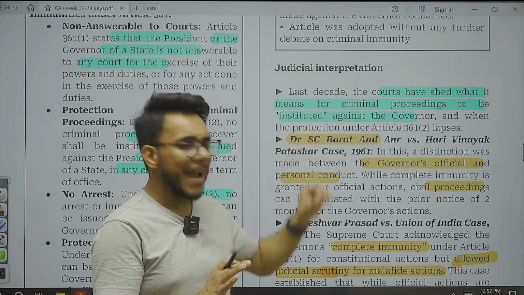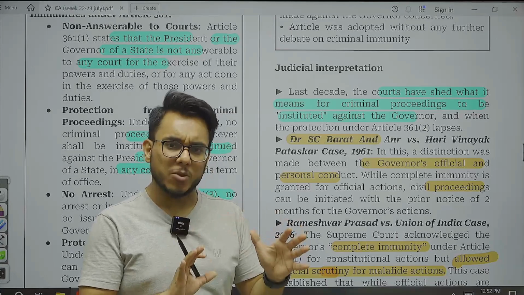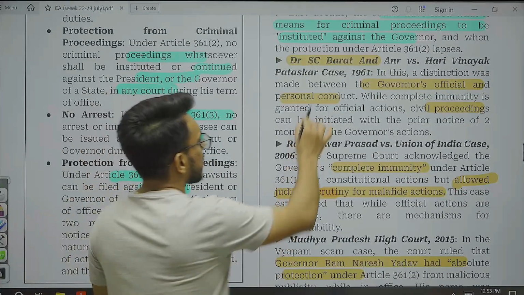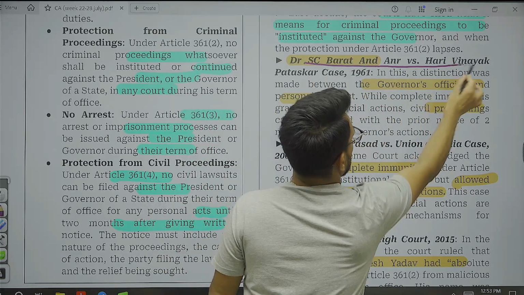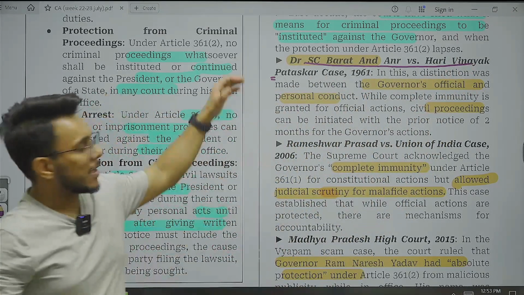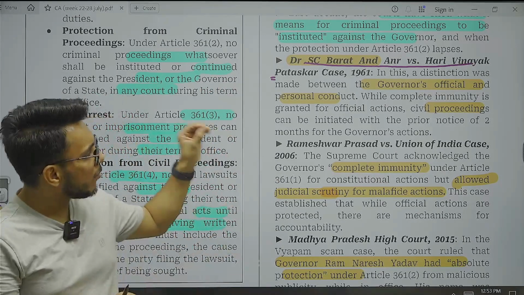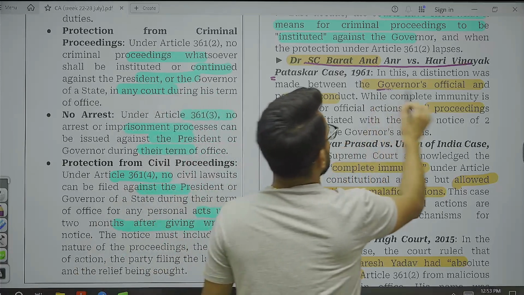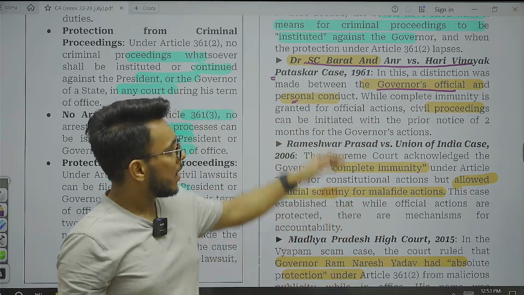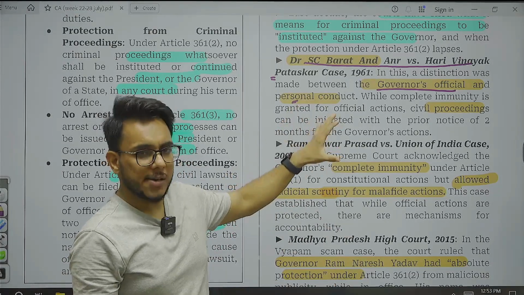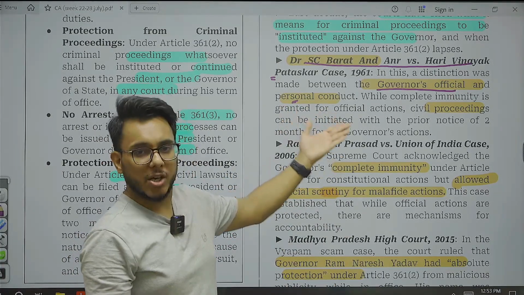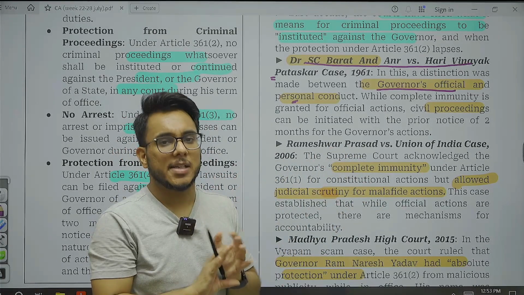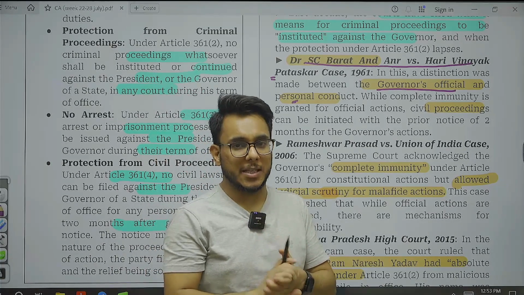Okay, only the highlighted portion that I have given, you please go through that only. So basically, the first we have is the S.C. Barat versus Hari Vinayak Pataskar case. In this case, it was provided that a distinction is to be made between the governor's official and personal conduct. Complete immunity is granted for official action, but civil proceedings can be initiated. Simply, they have observed what was provided in the constitution. Much breakthrough has not come here.